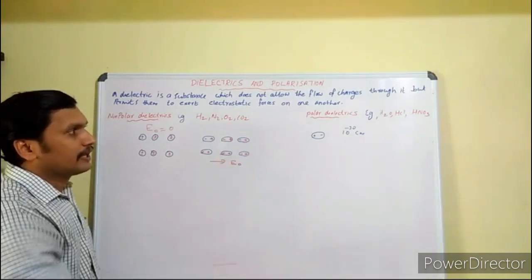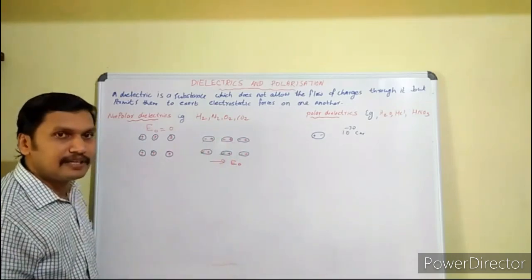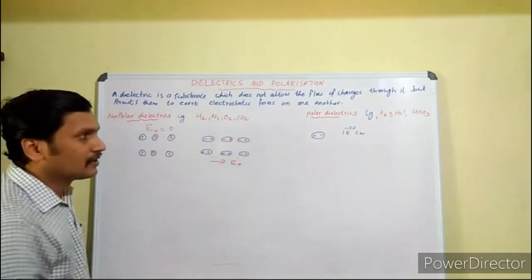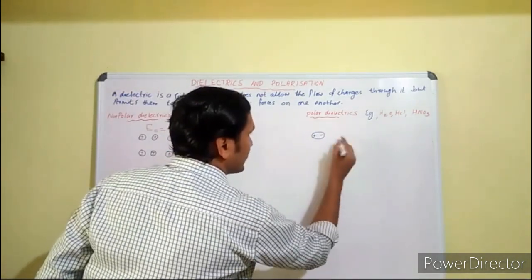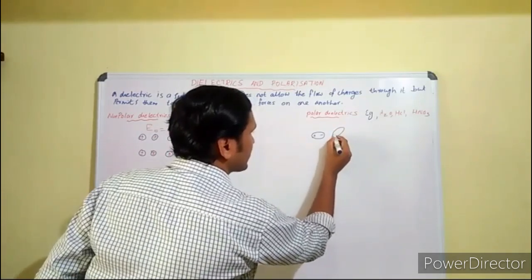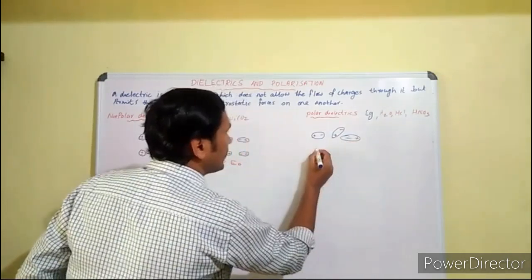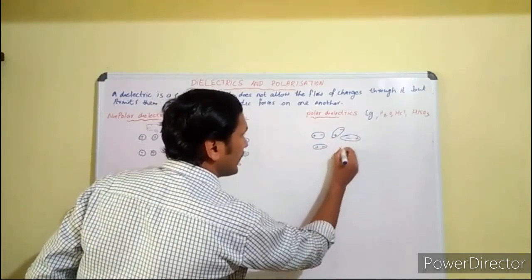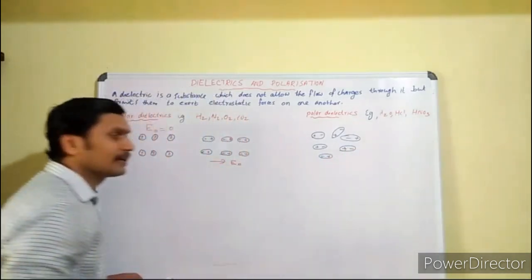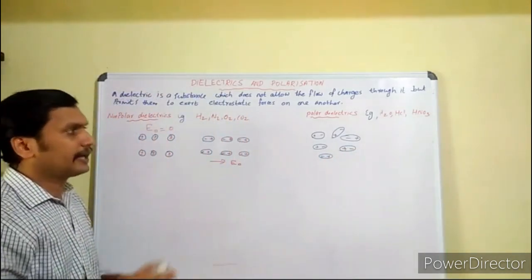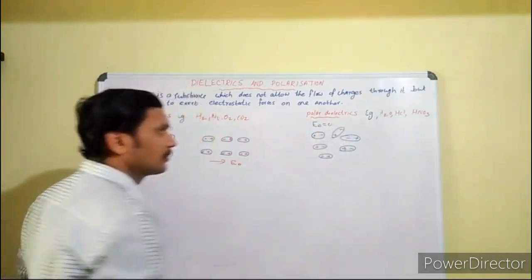Now what happens for a polar dielectric? If you apply an external electric field to a polar dielectric, suppose we show some of the molecules inside this polar dielectric. Here they are random in direction. All these molecules are random in direction. There is no preferred direction for the alignment of the individual dipoles inside the dielectric substance. Now no electric field is applied. E0 is equal to 0.